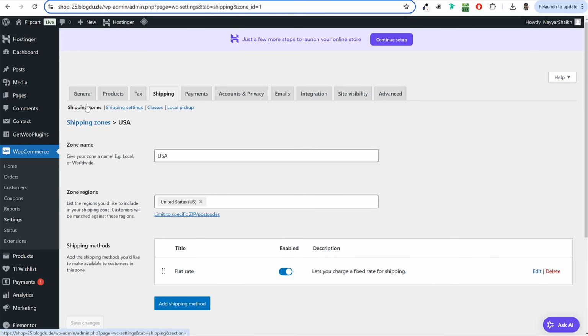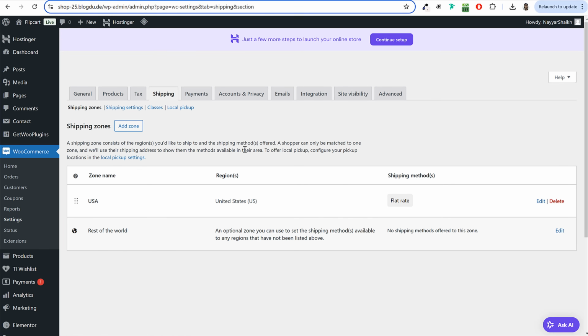Now let's come back to shipping zones and let's create a new zone. Now for India, I'll create 2 shipping zones. One for my home state, which is Maharashtra. So for that, I want to charge a different rate, and one for other states. Okay. For example, any other state except for my home state, I want to charge a different shipping rate or delivery rate. Let me show you how it is done.